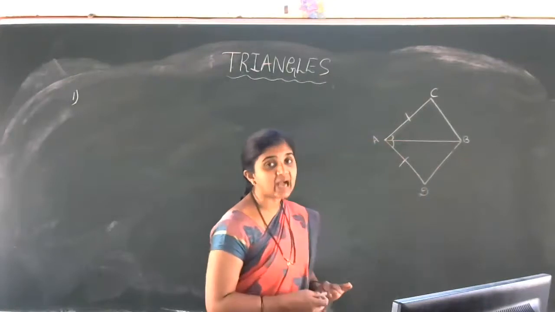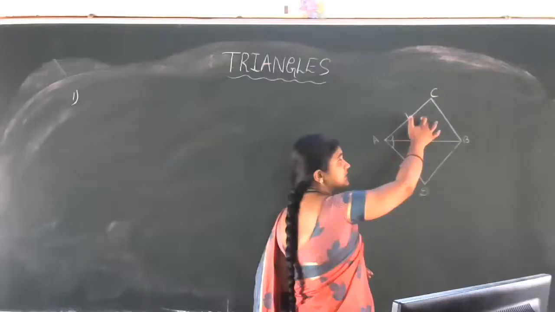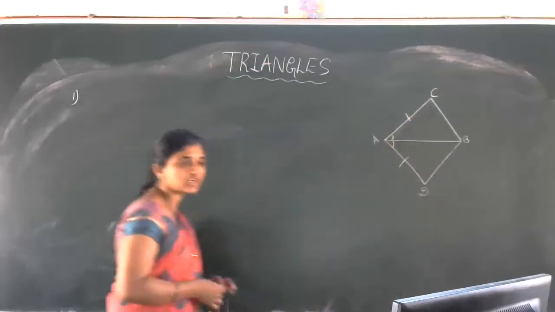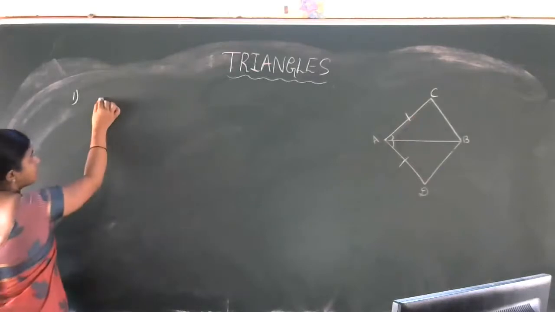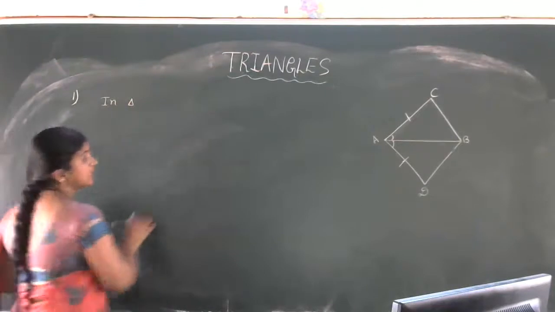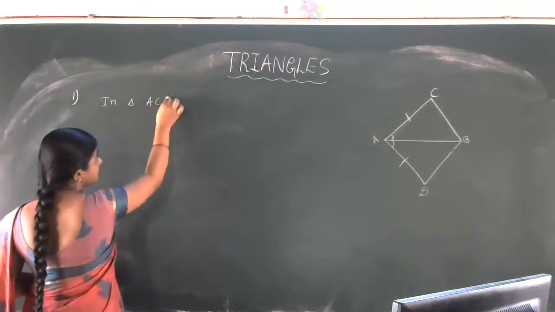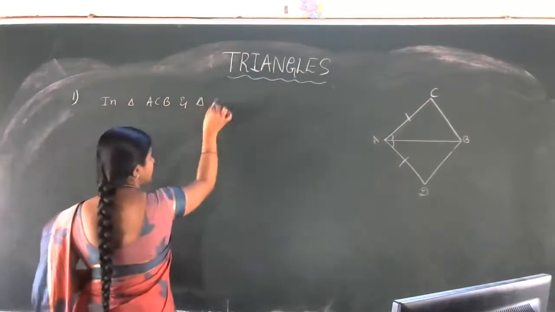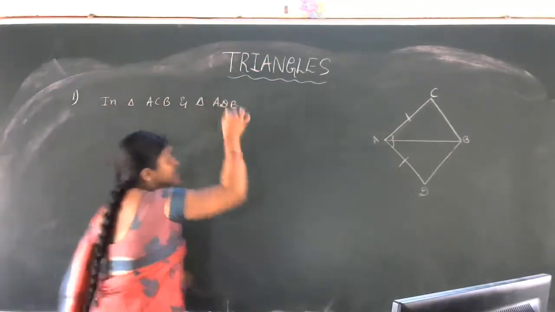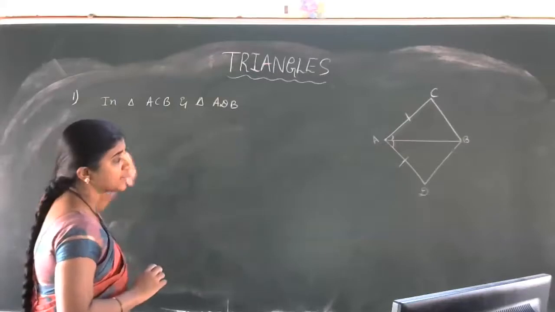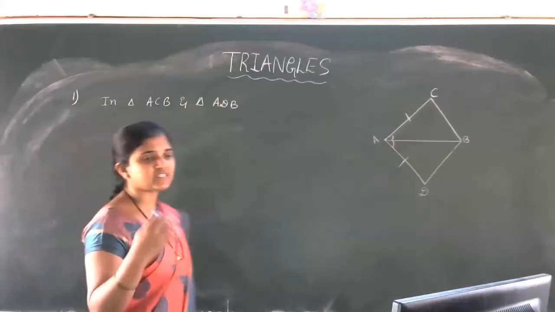Using this given data, what we have to prove here is that this triangle is congruent to this triangle. So it is a very simple question, no? How to start the problem? First we have to name the triangles: triangle ACB and triangle ADB. So now we have to match. In triangle ACB and triangle ADB, which is the first step?